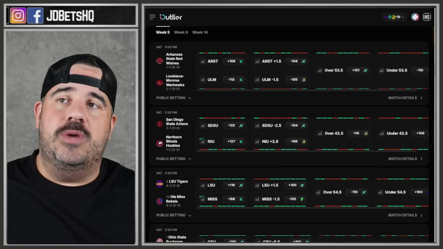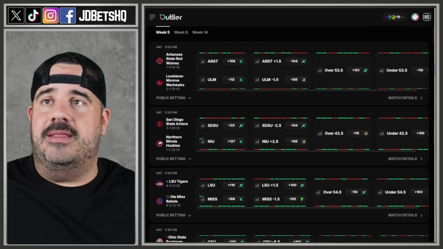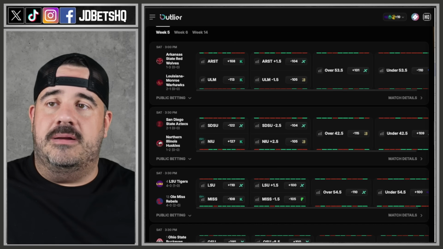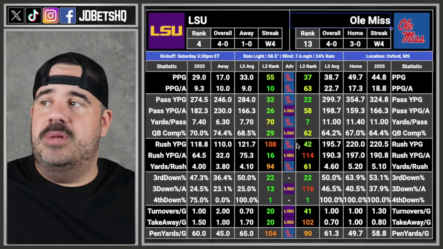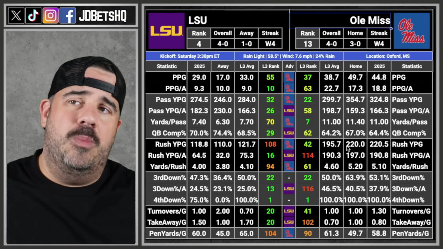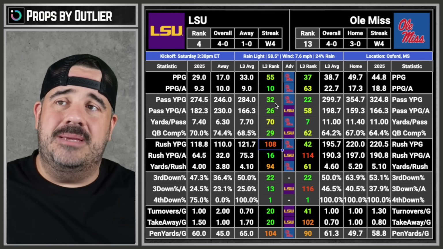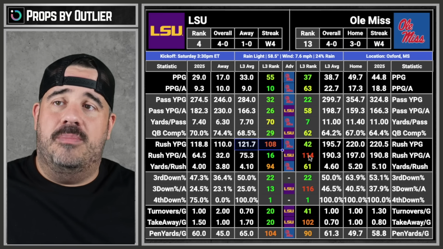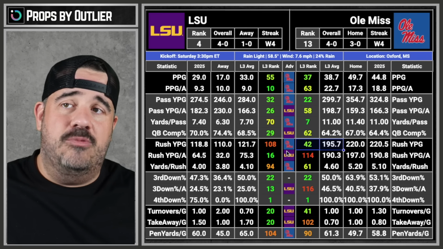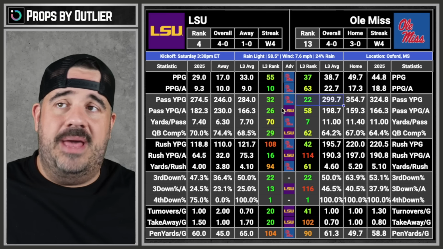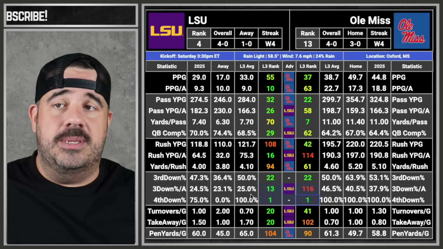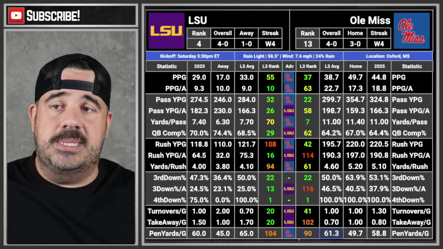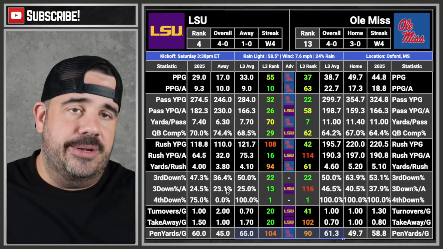LSU, Ole Miss. There we go. That's a game people care about right there. Yeah, let's look at that one closer, shall we? And we see some numbers. The spread is currently Ole Miss at home by 1.5, and they are the same team. They can't run the ball, but they can't stop the run. When they pass, they stop the pass. It's the same going back and forth. They're the same on third down, the same on fourth down. Everything's the same. They're the same team. That's why it's a 1-point spread.